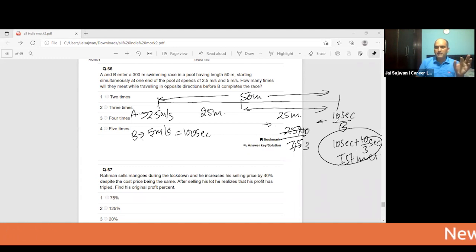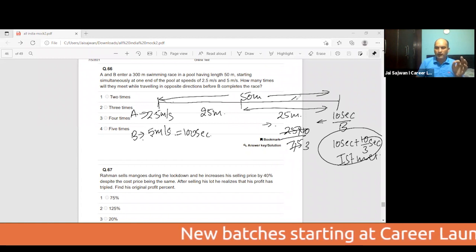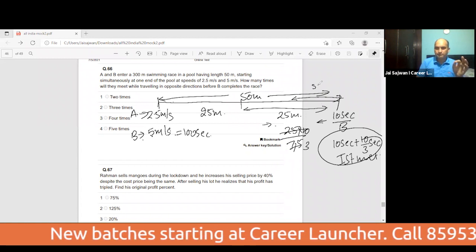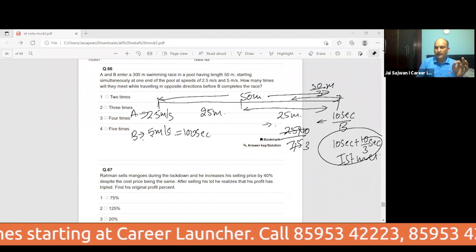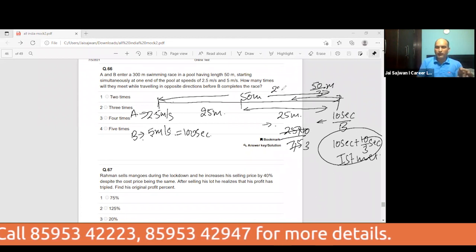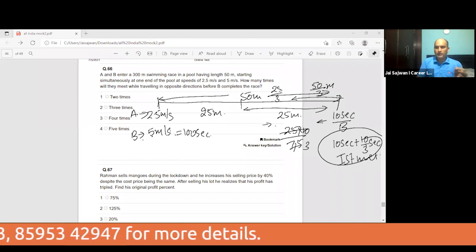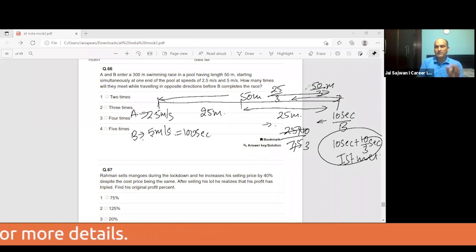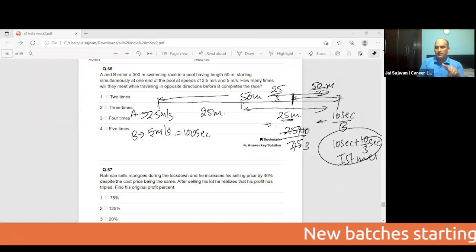Now in 10 by 3 seconds, what is the distance traveled by each? B travels 50 by 3, multiplying 10 by 3 by 5. A will travel 25 by 3. And 25 by 3 plus 50 by 3 is 75 by 3, which comes out to be 25 meters. That satisfies it. They met here. Then B will move in this direction.